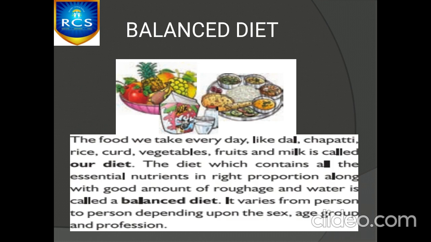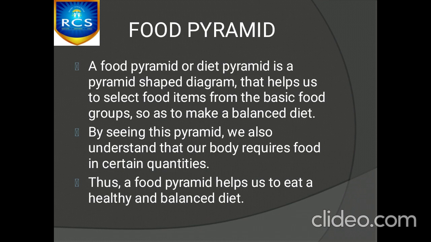Coming to the next topic, it is balanced diet. The name itself says that we have to have the diet in a balanced way, which means the food we are eating must have all nutrients in correct proportion. Okay, this can be represented using the figure called food pyramid. Okay, the food pyramid is a pyramid shaped diagram which determines what food we have to eat in what quantity.